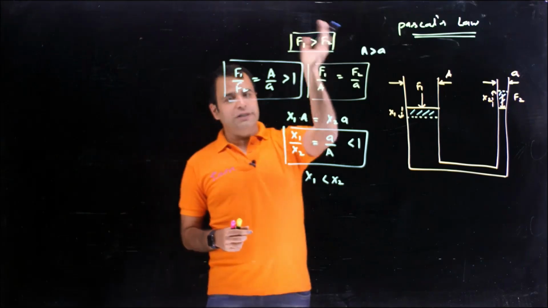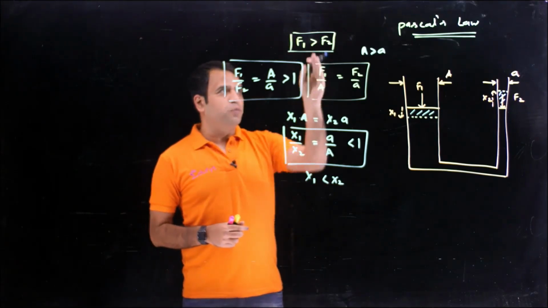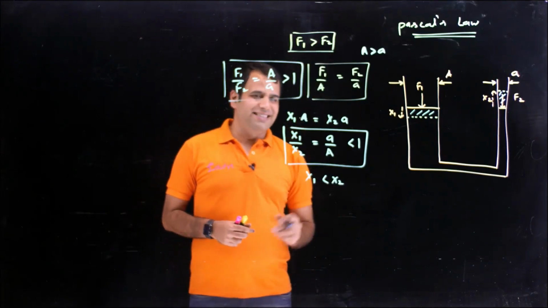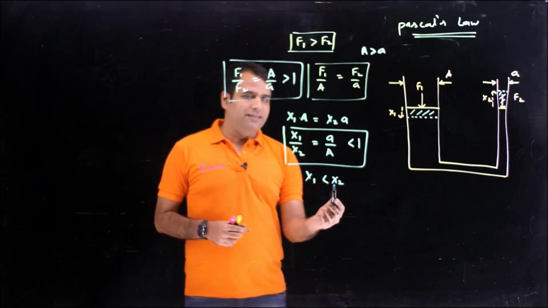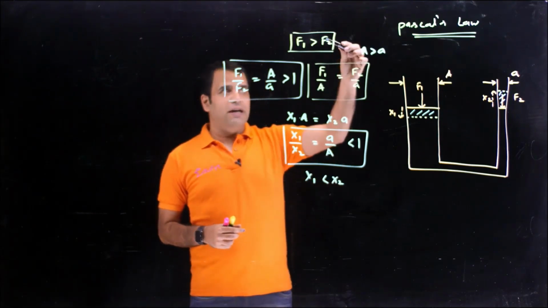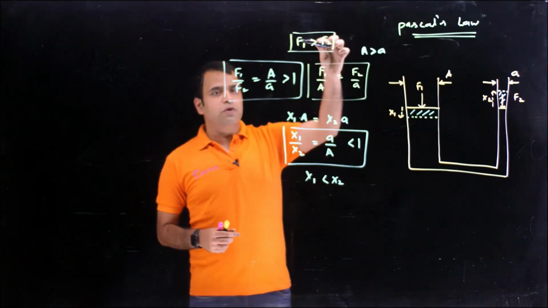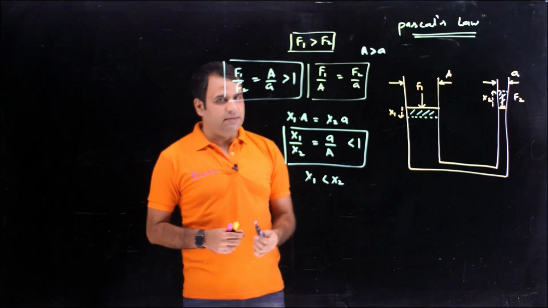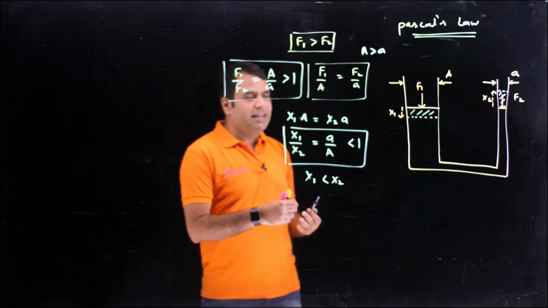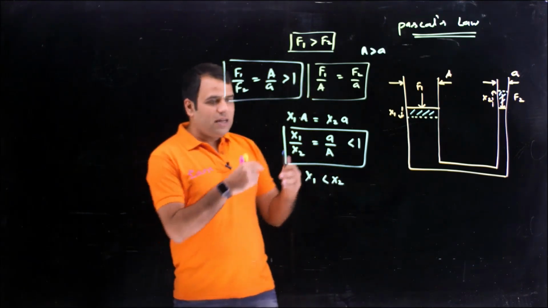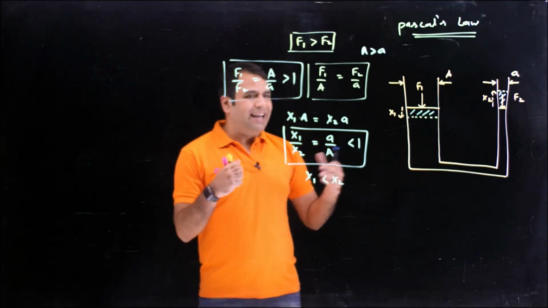So though my force is increased, correspondingly my displacement has decreased. Here I'll be displacing by x2, so I apply a smaller force but the displacement is more. I get a more force, but the displacement is less. So that's the kind of thing happening here. I want to check the power delivered, or the energy basically.